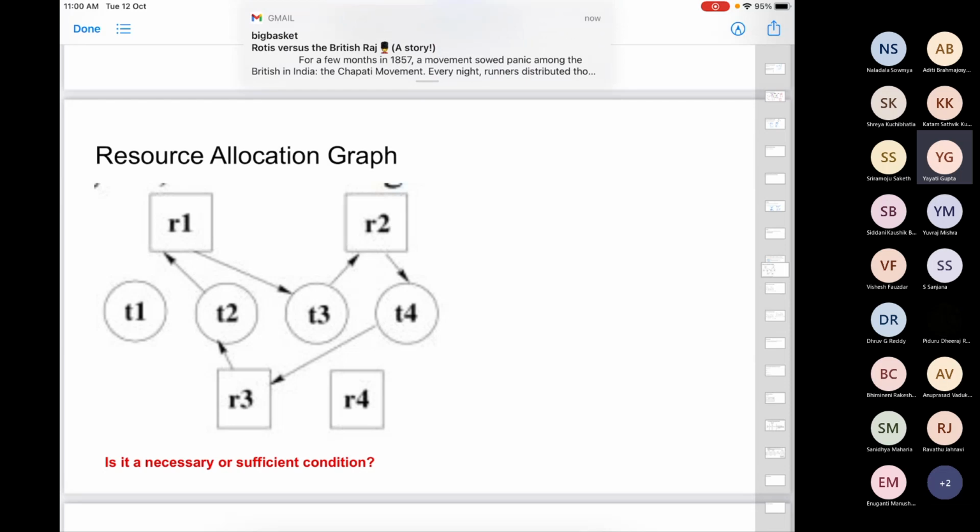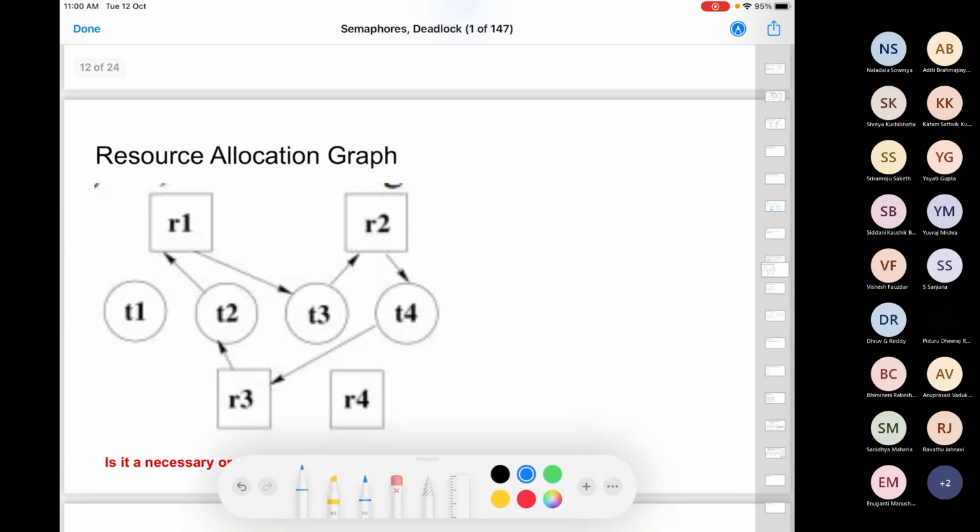Whenever a thread wants a resource, we have a directed edge from the thread to the resource. So if Ti wants a resource Ri, you will see an edge from Ti to Ri. Basically, Ti wants Ri.